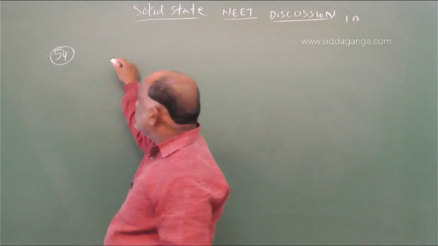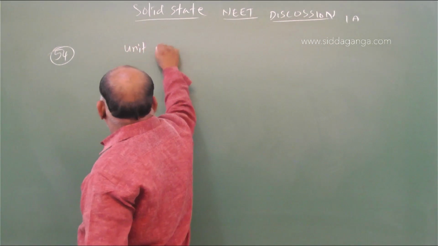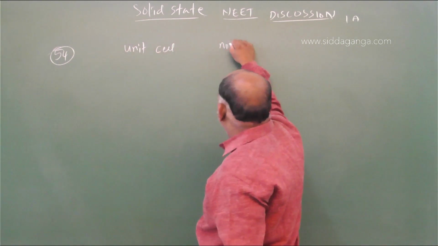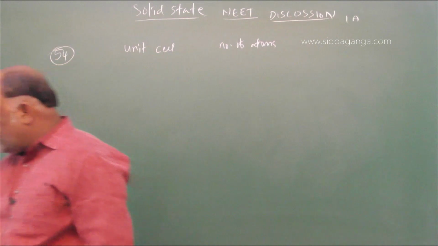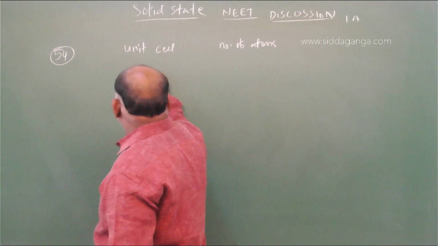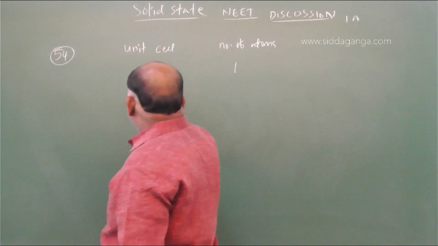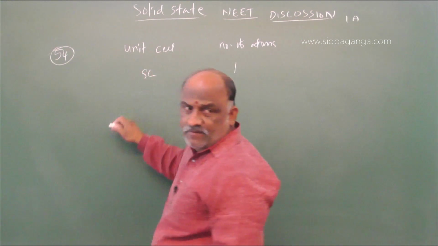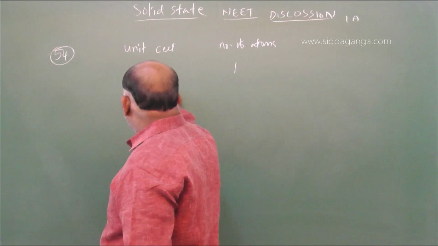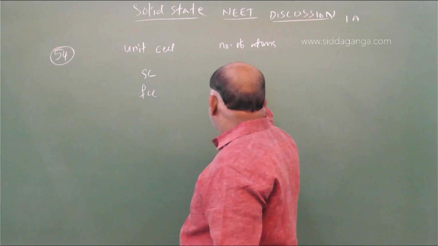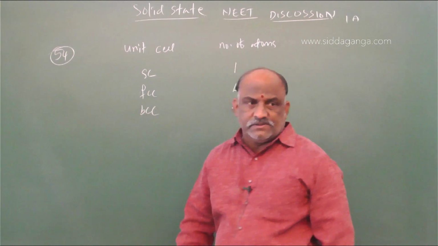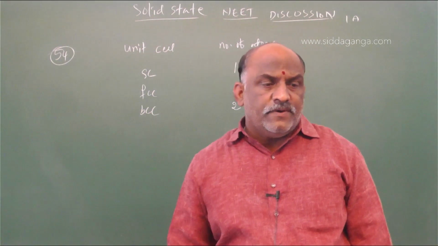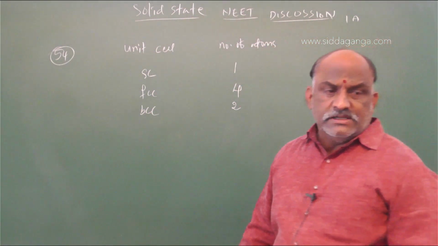Type of unit cell, number of atoms. Simple cube, we know one atom. Face centered cube, 4 atoms. Body centered cube, 2 atoms.